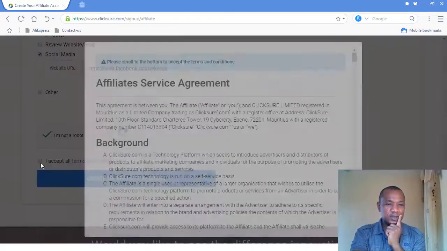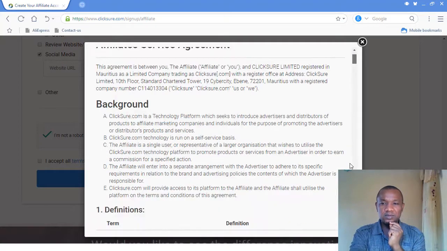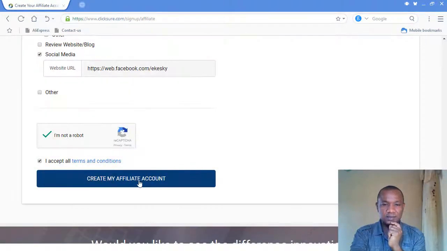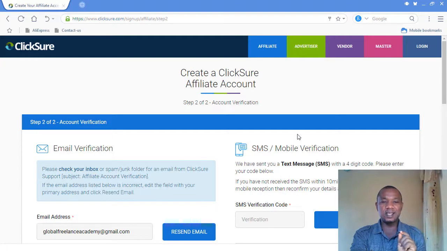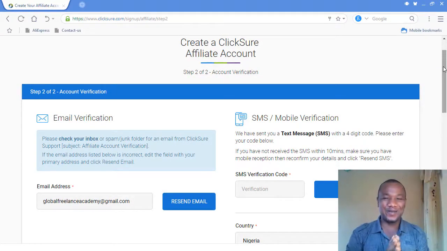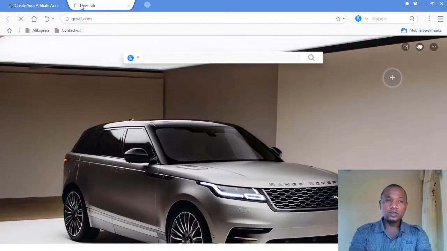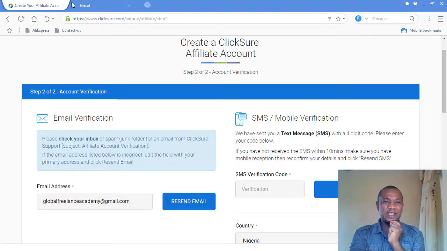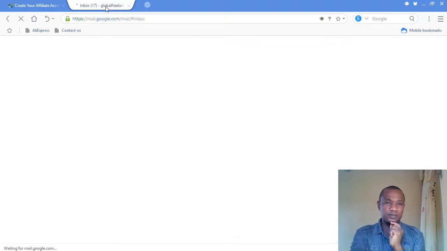So I click on this area, go to the other section, click accept terms, and click on create my affiliate account. Boom. As you can see, I have created my affiliate account, but I need to verify two things. Without verifying these two things, I might not even be able to promote the offer easily. You understand me? Number one is to verify my email. So first I go to my Gmail to see whether they have sent me a verification link. After verifying my email, I have to verify my number too. They will send me a code on my number.